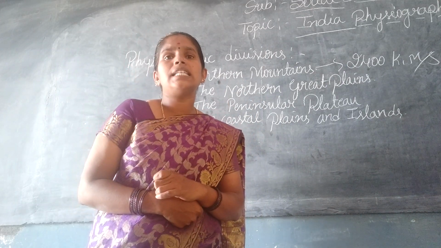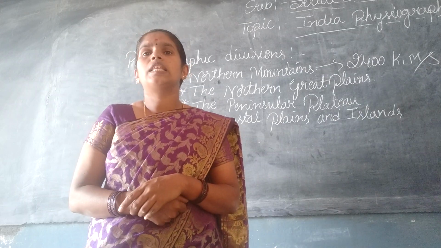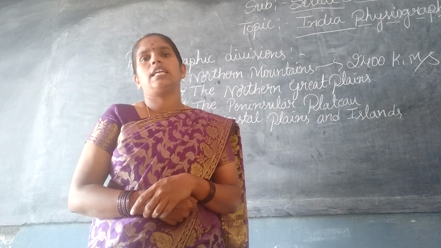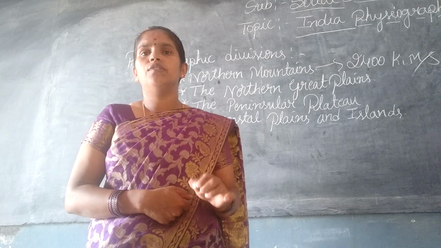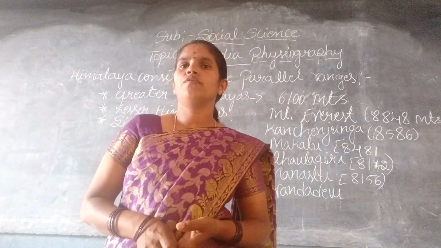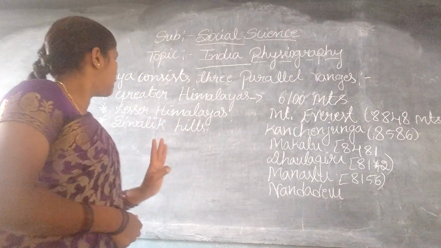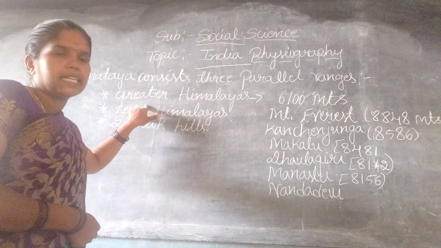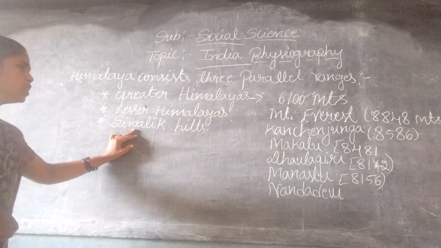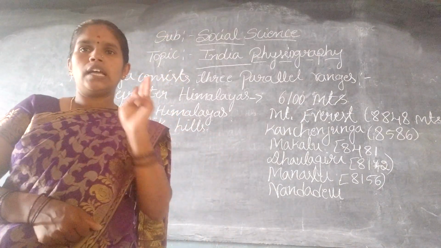The Himalayas consist of three parallel ranges.